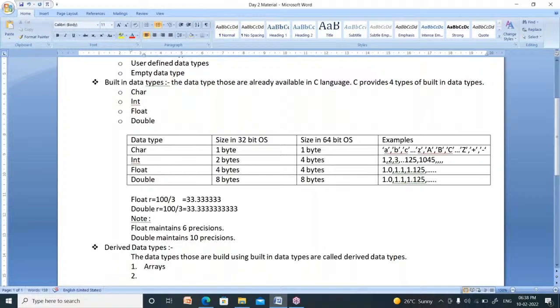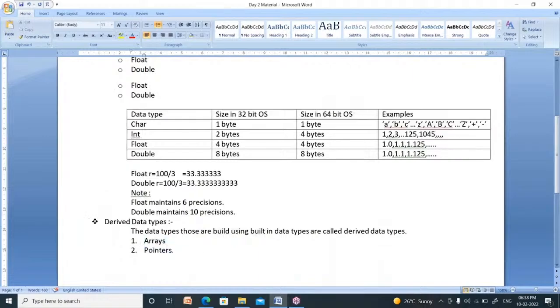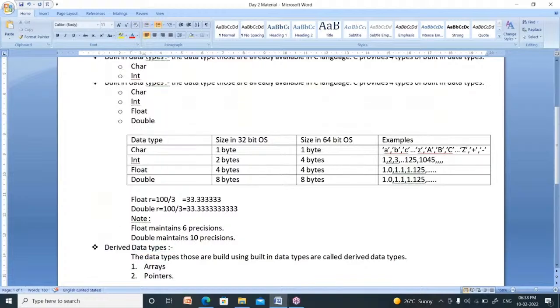Second one is pointers. I will explain these 2 concepts later. There are 2 chapters, arrays and pointers, and I will explain about these later. Now these are nothing but derived data types. What is the meaning of derived data types?